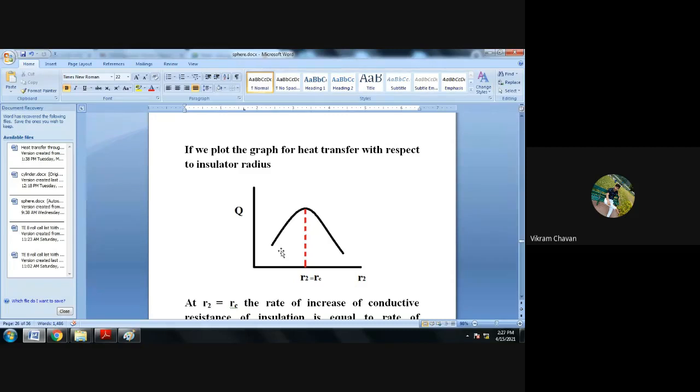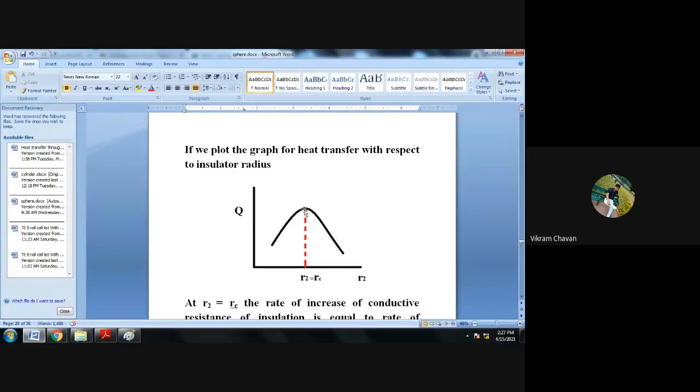The interpretation for this graph is that as we go on increasing the insulating material radius, the heat transfer rate also goes on increasing up to a certain point, and then further increasing the insulating material will decrease the heat transfer rate.